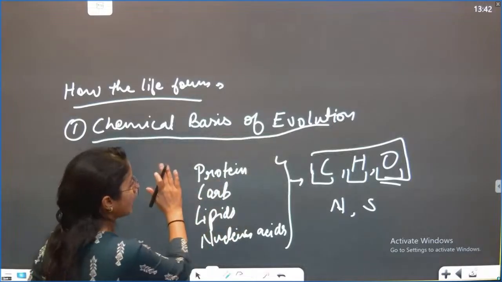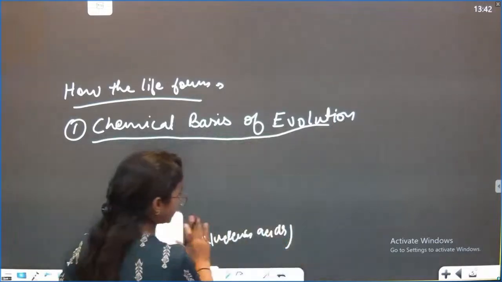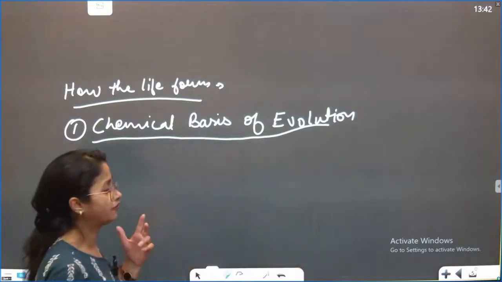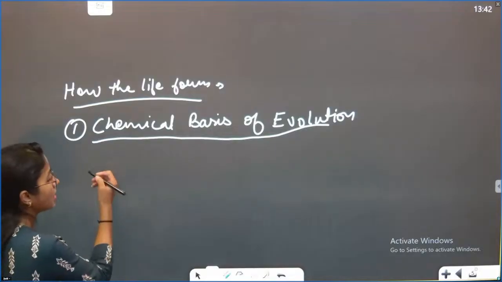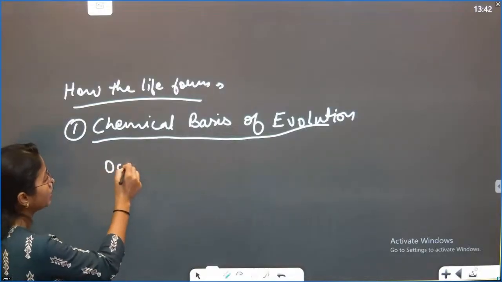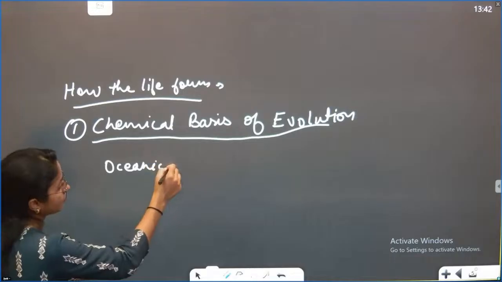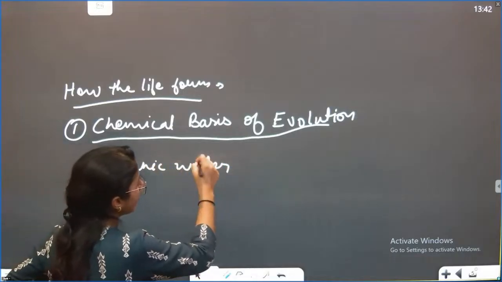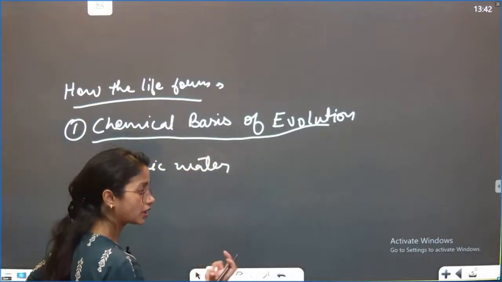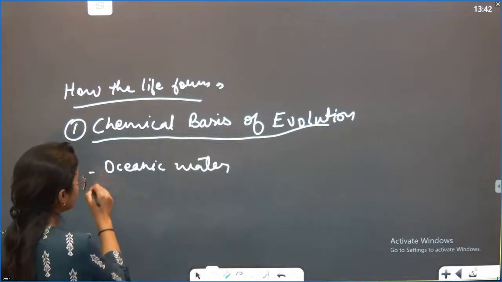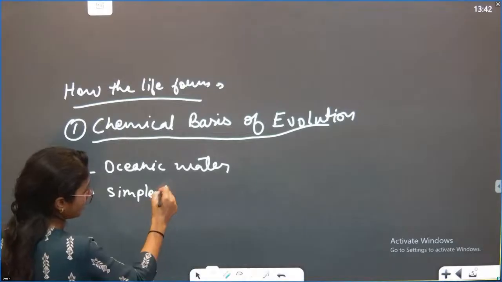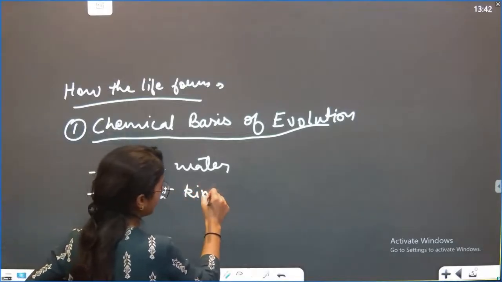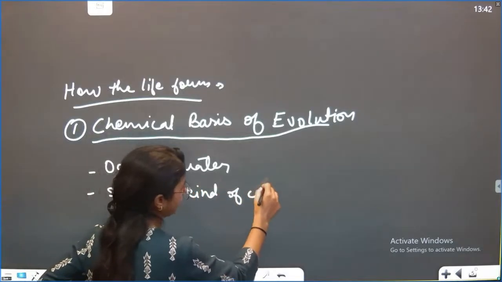What this theory has said is that the first living organism was found in the oceanic water, and that particular organism had the simplest kind of cell.